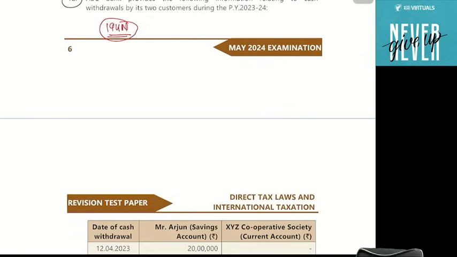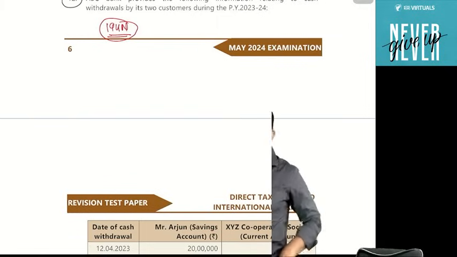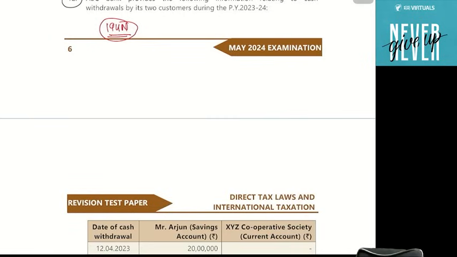Now guys, there is one amendment in this section. In case of a cooperative society, if the cooperative society withdraws the cash, then this limit is raised to 3 crore. Means instead of 1 crore, the limit is 3 crore. So that is one amendment.